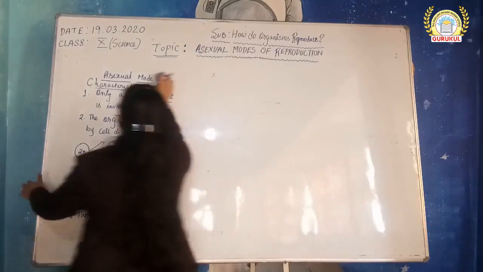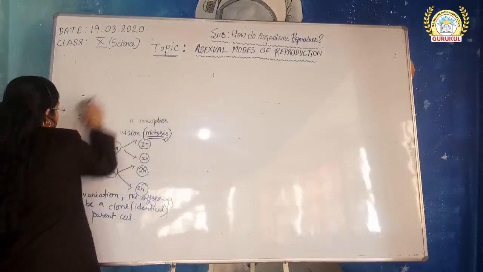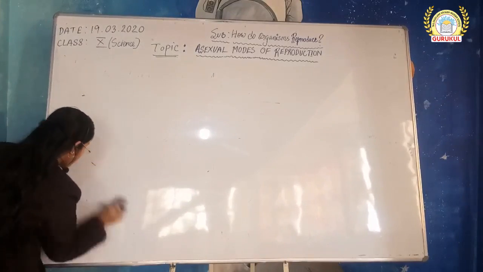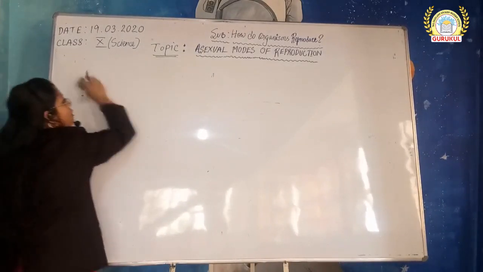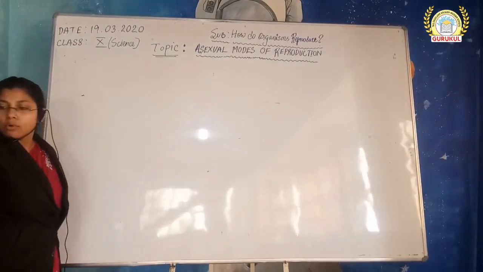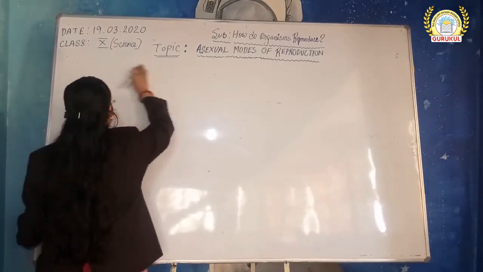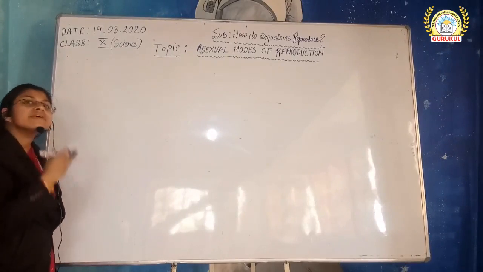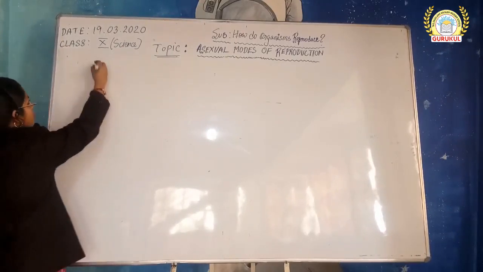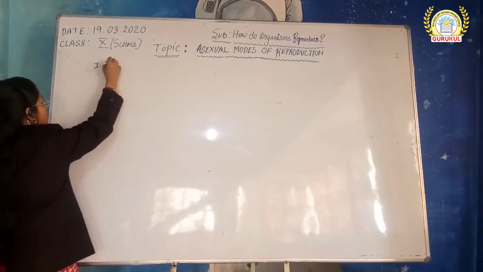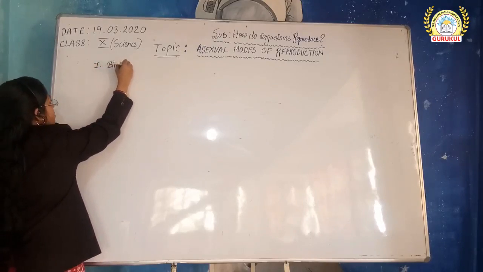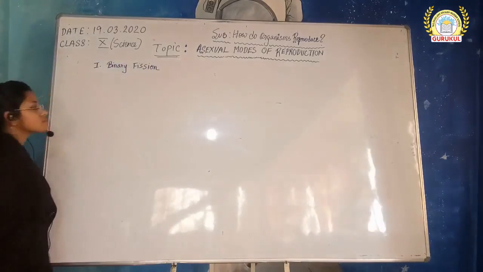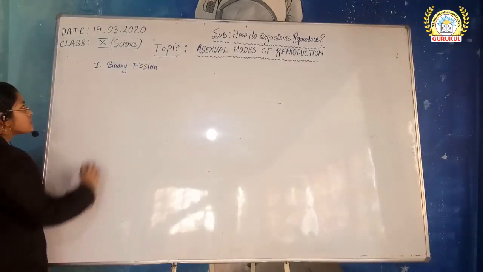Now let us see. Topics which are there in our syllabus for asexual mode of reproduction are, I'll jot down the topics first, then we will discuss them one by one. First topic is binary fission. Binary fission is our first topic.